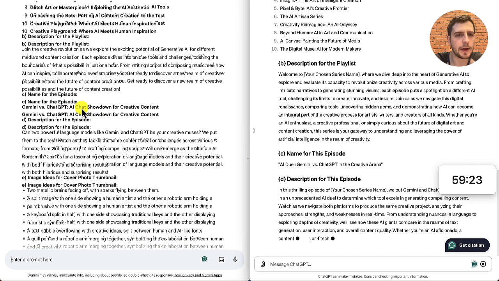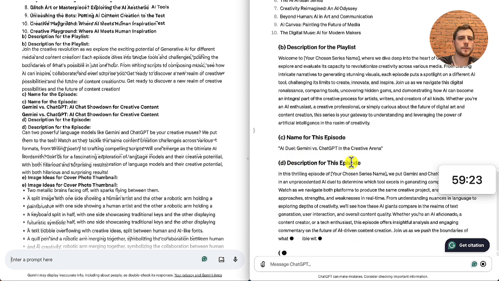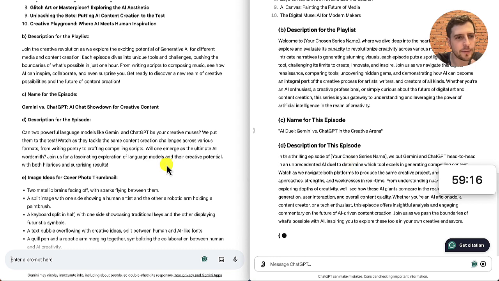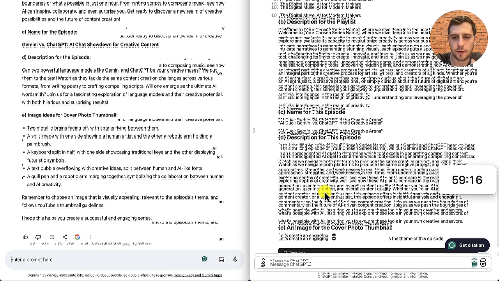Gemini versus ChatGPT, an AI Showdown for creative content. That's pretty good. AI Duel, Gemini versus ChatGPT in the creative arena. Look, these are fairly similar, to be honest. Let's see how the images go.